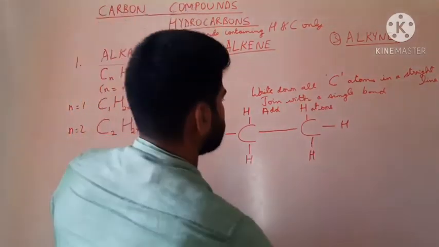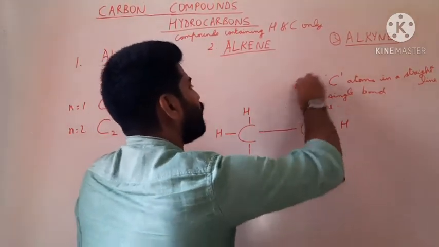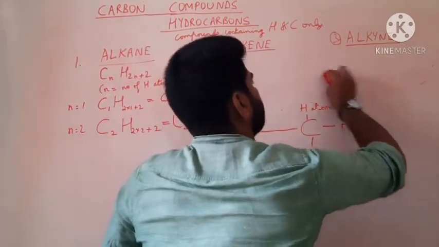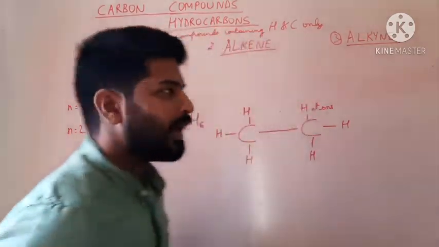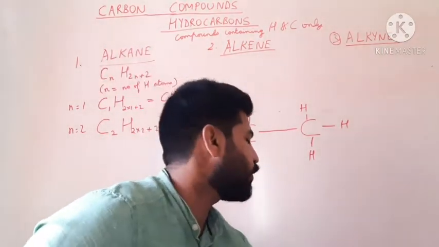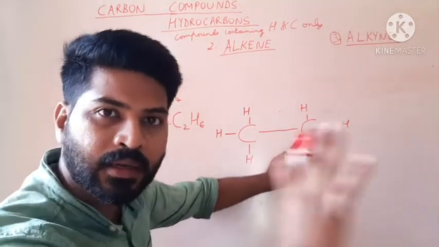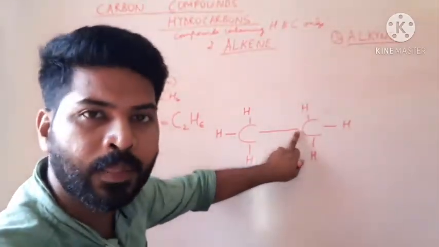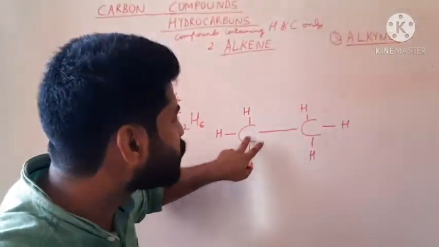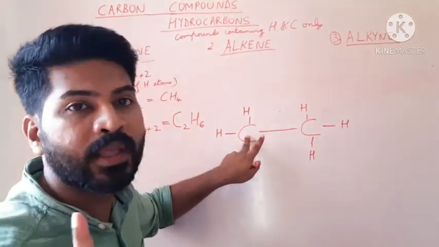So, this structure is now ready for the formula C2H6. Writing of structures is so very easy. All you have to do is write down all the carbon atoms in a straight line, join them using a bond, and finally add all the hydrogen atoms such that carbon should always be bonded to only 4, not less than 4, not more than 4.